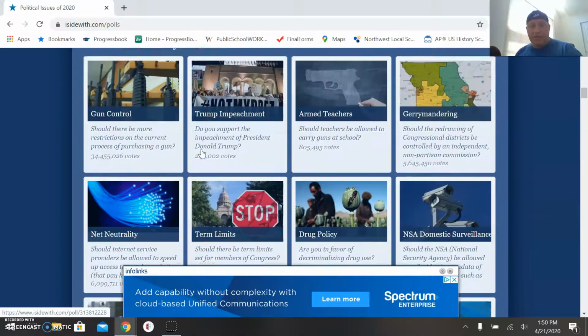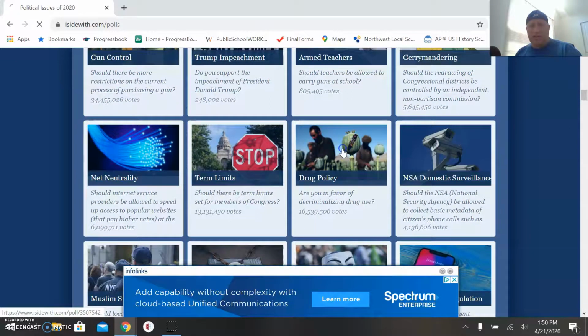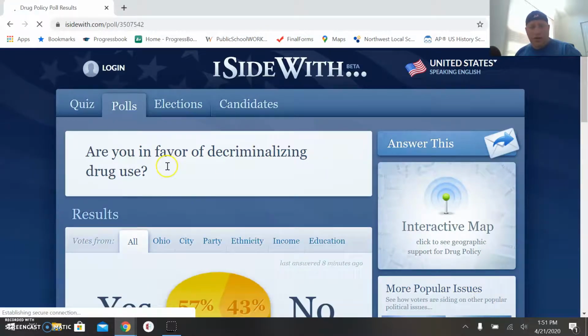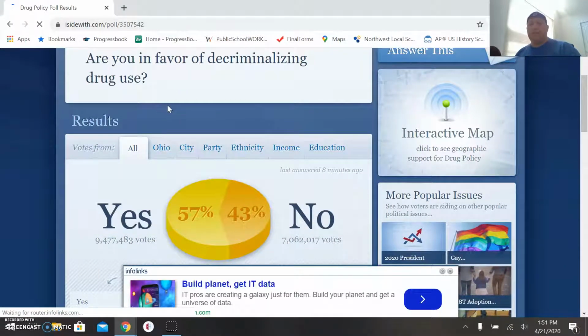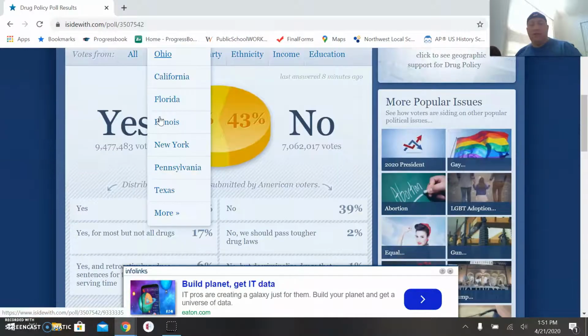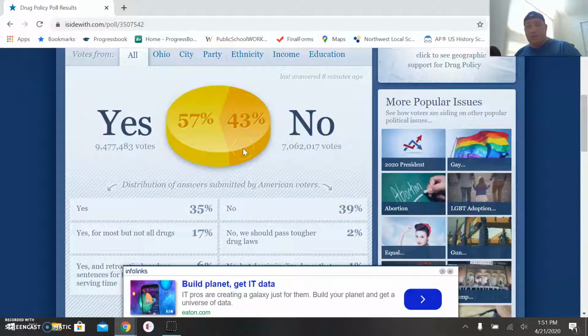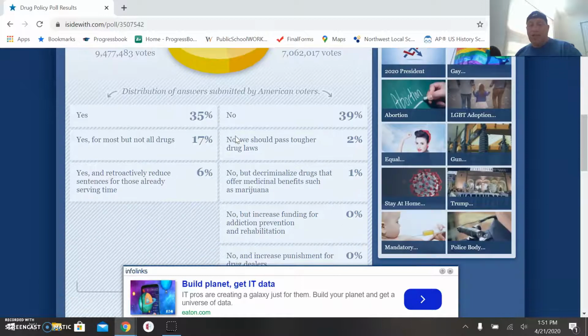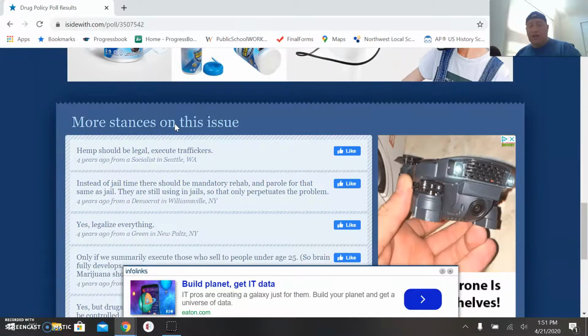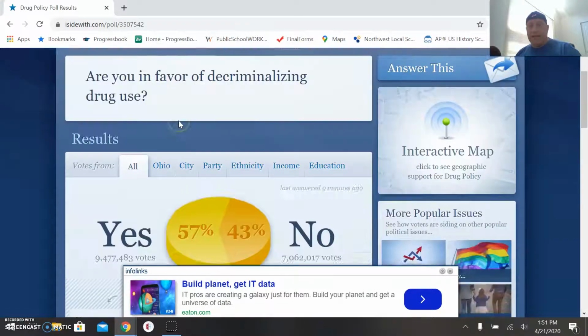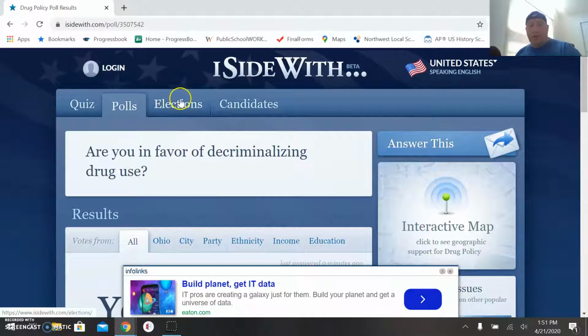Now, let's say you wanted to talk about the drug policy of the United States. Are you in favor of decriminalizing drug use? Meaning that you say, hey, if somebody's caught with weed or with cocaine or heroin, they shouldn't go to prison. Maybe you want something else. Well, young people who are taking this quiz are overwhelmingly saying by a 57 to 43 majority that they would like to decriminalize it. They don't want people going to prison, but they've also splintered off into a multitude of different answers on the subject. And of course, there are a lot of people that are going to weigh in as well. So again, these polls can help you out with that.